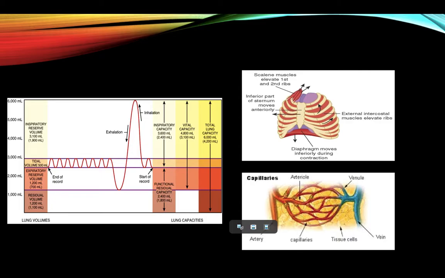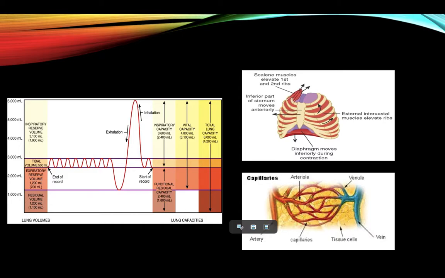The vital capacity can increase due to the decrease in residual capacity, which is the amount of air always left in the lungs after maximal exhalation. This means that there is more space for more air to be inhaled and exhaled, and therefore more oxygen can be taken into the body and more carbon dioxide can be removed.